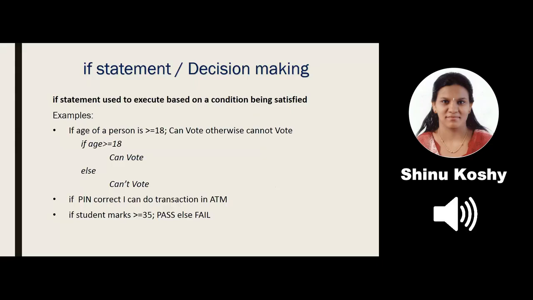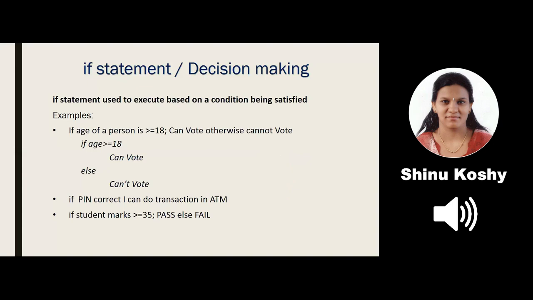Similarly, I take another example. Let us take the case of a student passing or failing. How do we decide whether he has passed or failed? We have to check his marks. If the marks in the semester end exam are greater than or equal to 35, that means he has passed. Otherwise, he has failed. So what is the condition we are checking here?